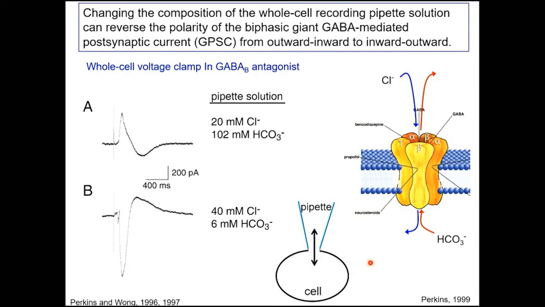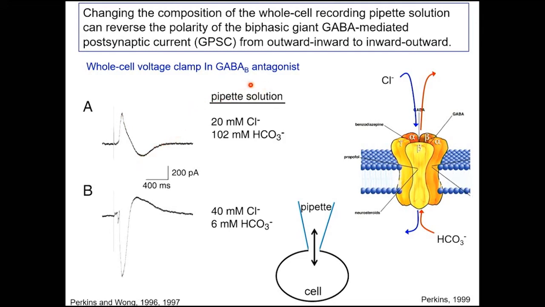So what I wanted to know was, what ions are carrying this depolarizing GABA. So now we've got GABA B antagonists in there and glutamate antagonists in there. So we've got a biphasic response. So this is outward current, inward current. This is what I think of as the GABA A followed by the depolarizing GABA there.